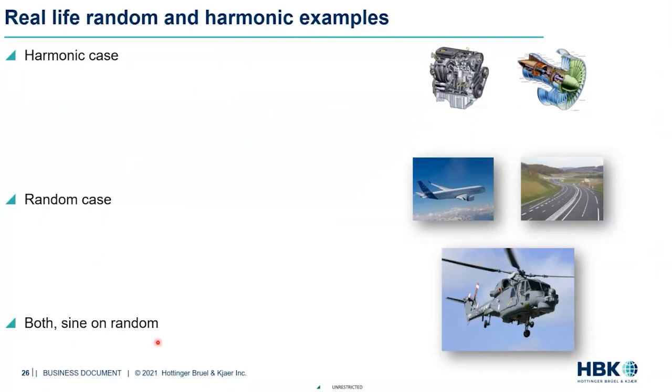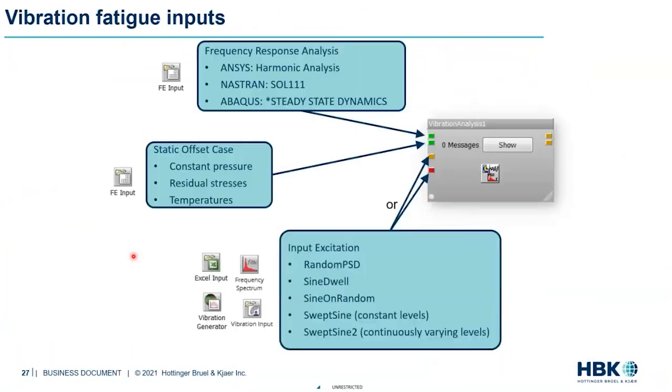And then you have some special cases where you have sine tones on top of random loading. The classic example would be a helicopter. When the helicopter is about to take off or it's flying, it's going to see a lot of wind loading, and also the blades are rotating at certain frequencies. So those are specific sine tones based on the RPMs that are overlapped on the random loading. That's called a sine on random application. So in ENCODE, we can handle all of this. We might not have time to talk about all the cases, but we'll definitely talk about a couple of them to get an idea of how things work inside ENCODE.